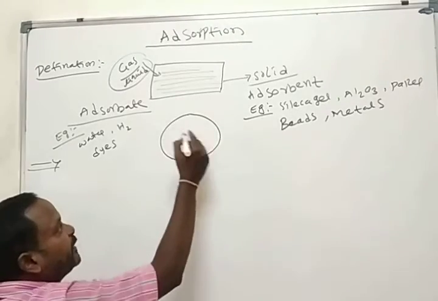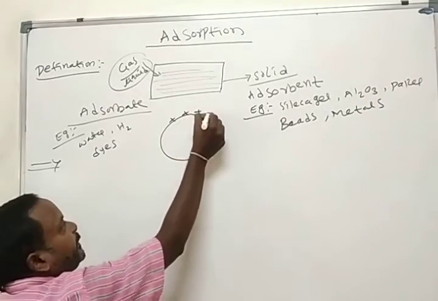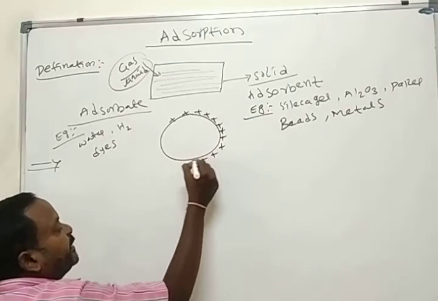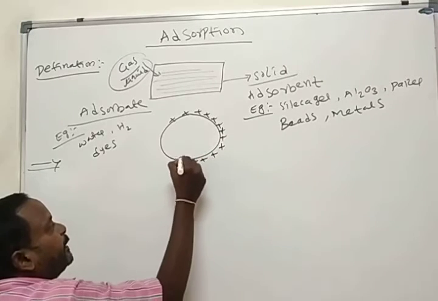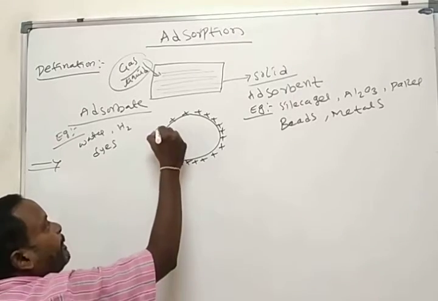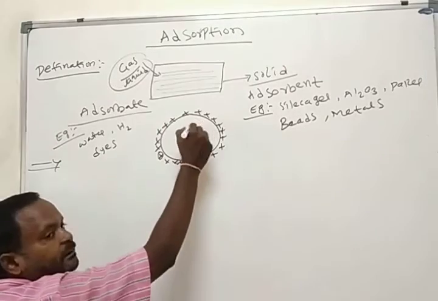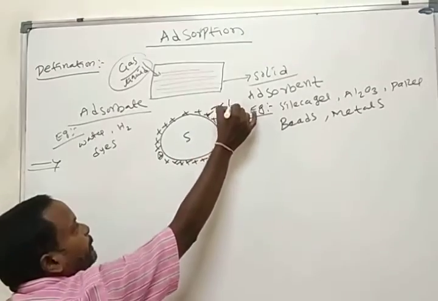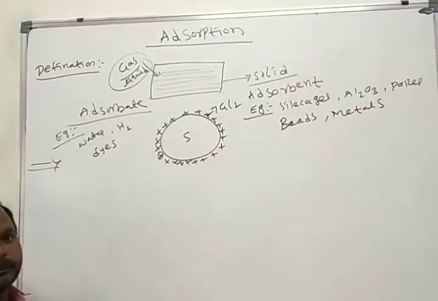Adsorption means it's a surface phenomenon. Gaseous molecules or liquid molecules get adsorbed like this only, concentrated like this only. This is a gas molecule. This is a solid. This is a gaseous molecule or liquid molecule. This is called adsorption.